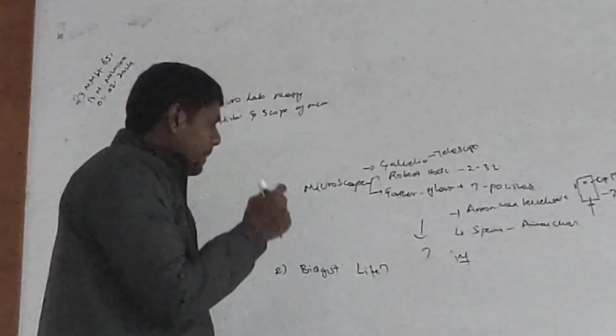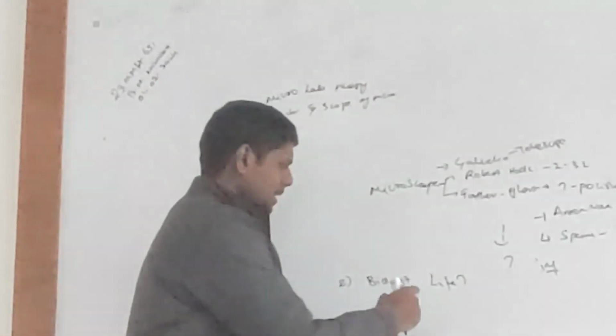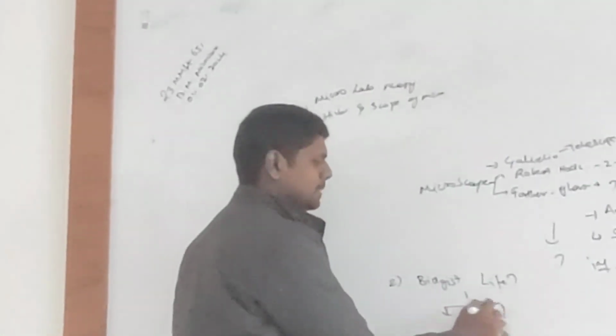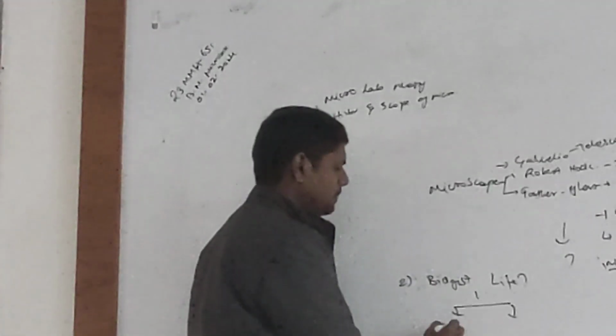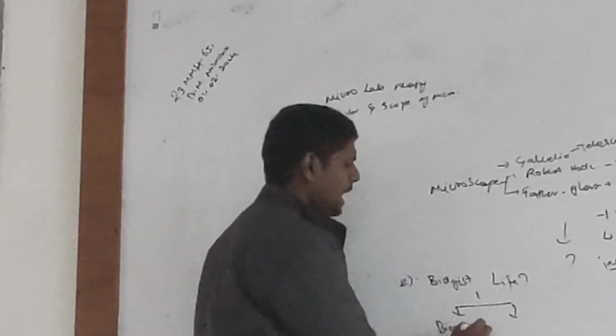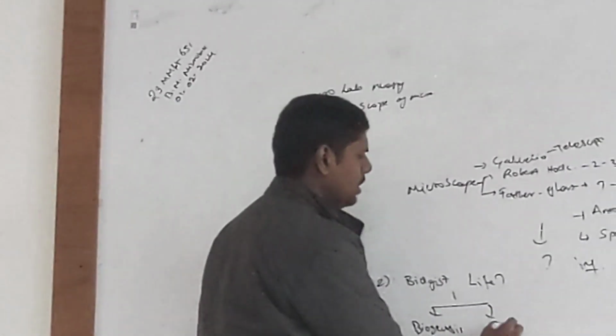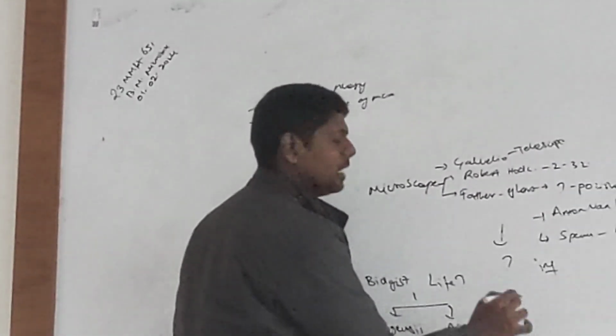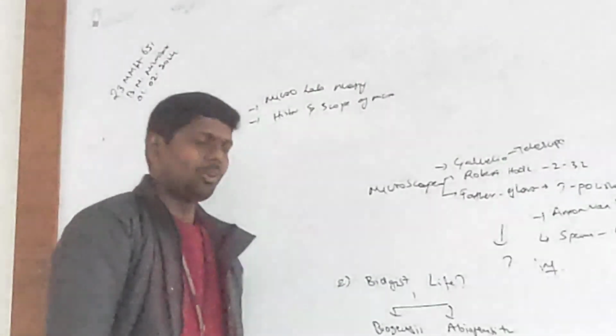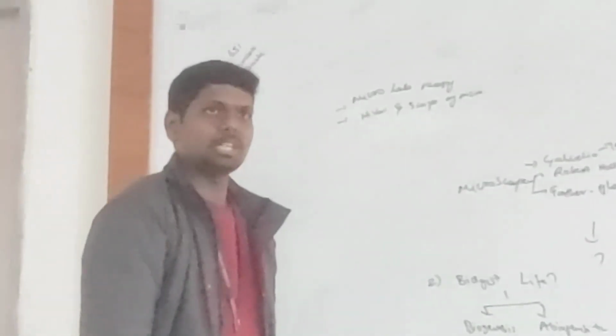So yeah, there are two debates among biologists. One is biogenesis theory, and another one is abiogenesis theory. This plays a very important role. What is this biogenesis and abiogenesis?